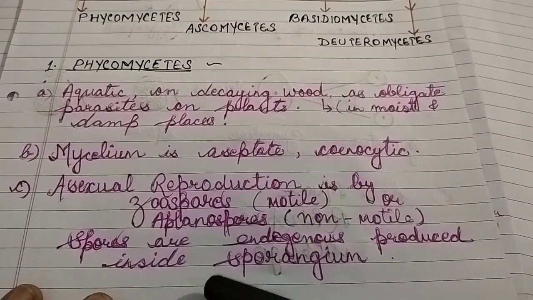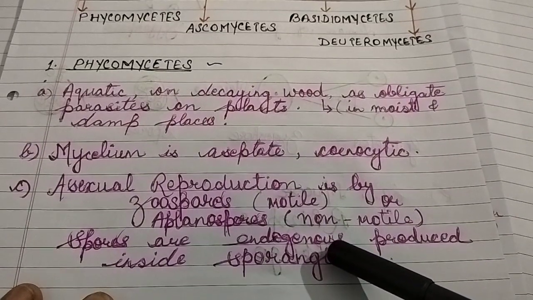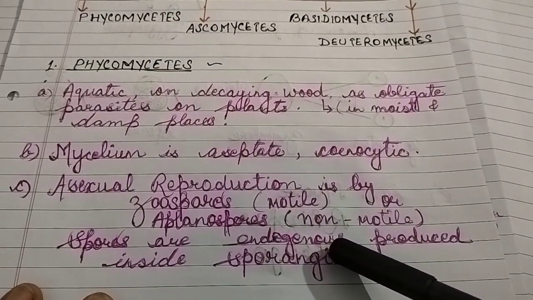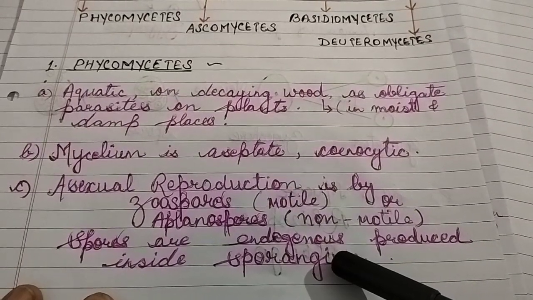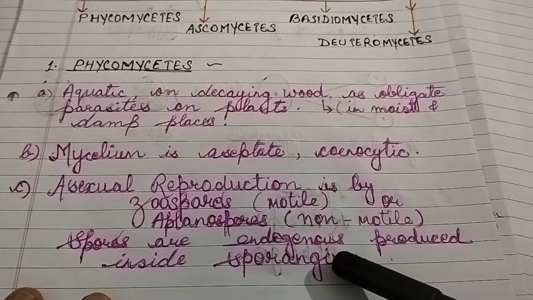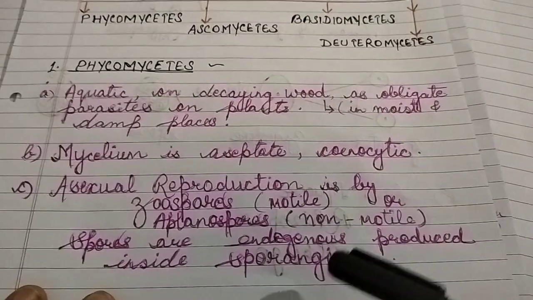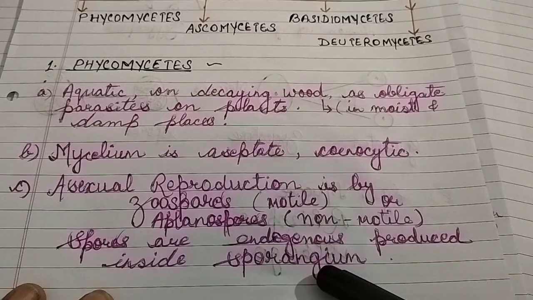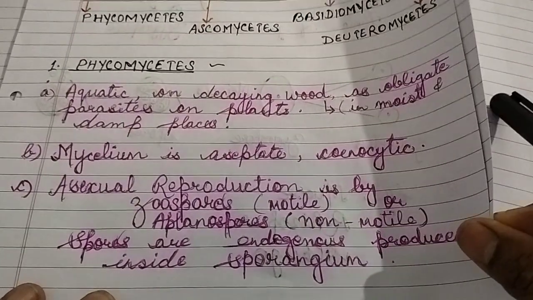And which kinds of spores are they? These spores are endogenous. Remember, we discussed in the last video what endogenous spores are, which are produced inside the fruiting body. So the spores are endogenous, produced inside the sporangium. What is a sporangium? Sporangium is the spore-bearing body.